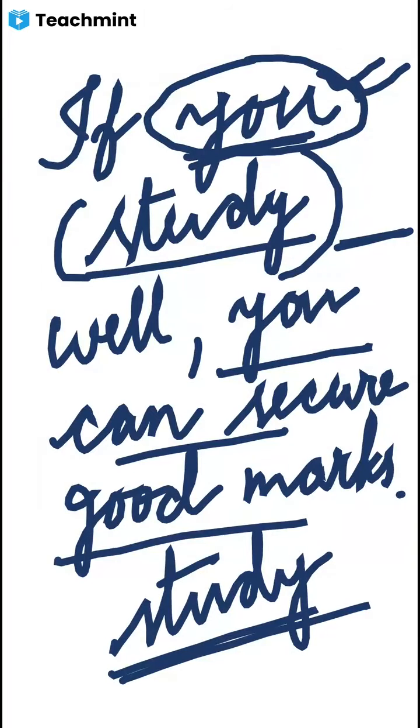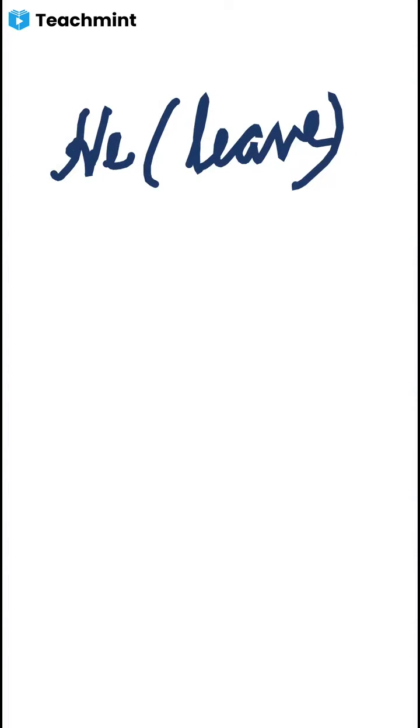There are 4 conditional sentences: zero conditional, first conditional, second conditional, and third conditional. So, this, sorry, this is first conditional. Zero conditional is simple present plus simple present. And when it is simple present plus future, then it is called as first conditional.